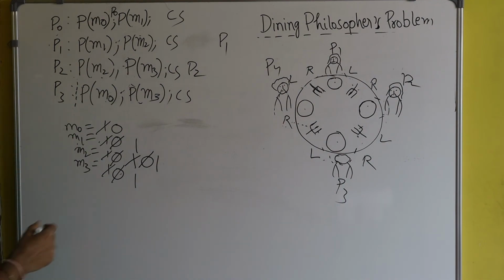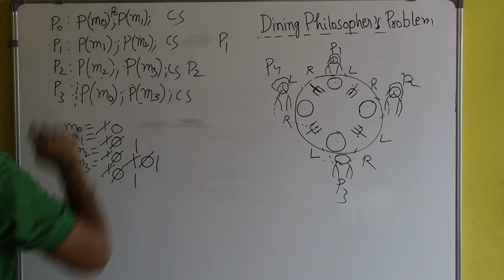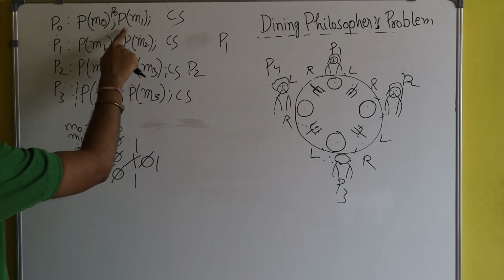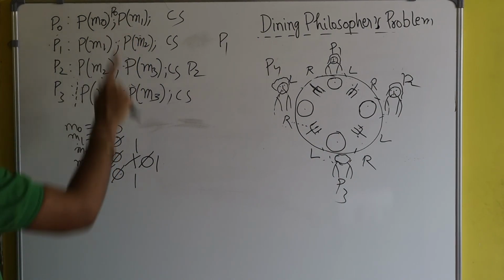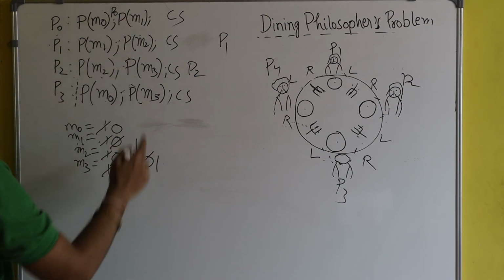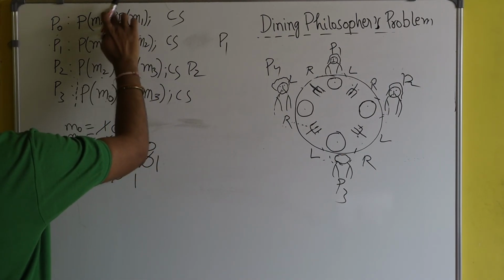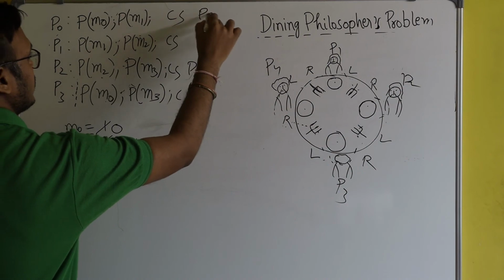What will happen? Process P0 will start from here. This time process P0 will see the mutex variable is 1, so it will successfully execute P of M1. Now M1 will become 0 and process P0 will also enter the critical section.